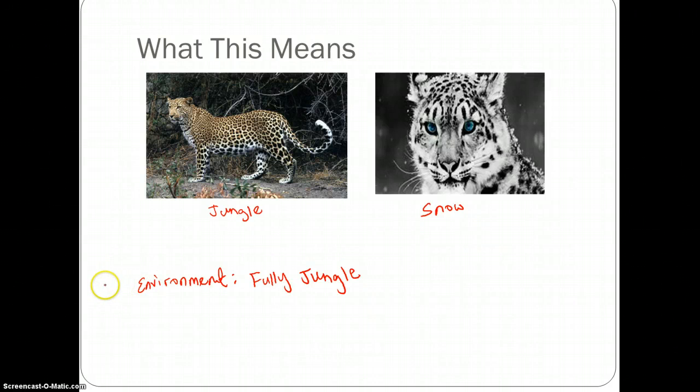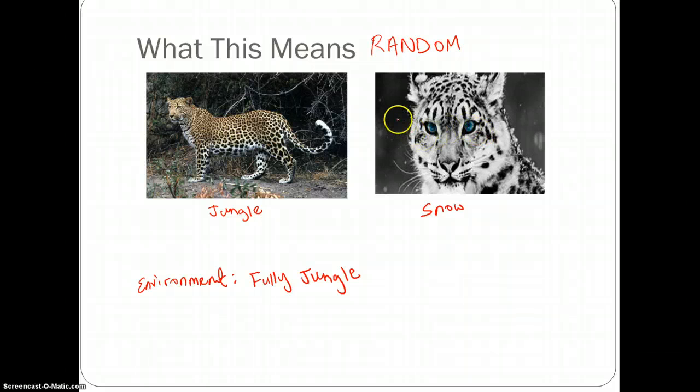Darwin says that these spots, this color, all occurred by random mutation. So the brown camouflage color occurred randomly, and this white snow color occurred randomly.